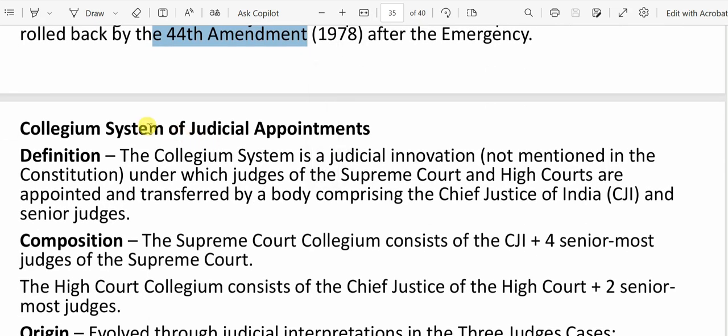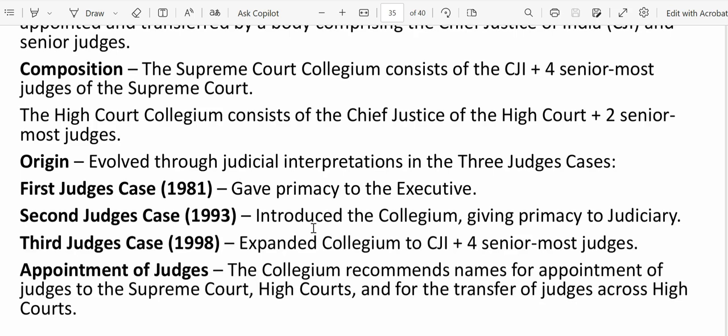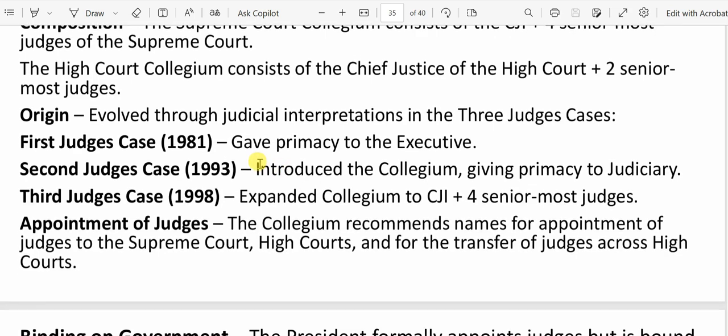Next important thing is the collegium system of judicial appointment. How are Supreme Court and High Court judges appointed? That is basically with the recommendation of the collegium system. The collegium system consists of the Chief Justice of India and 4 senior most judges of the Supreme Court. The High Court collegium consists of the Chief Justice of the High Court and 2 senior most judges. How was it evolved?